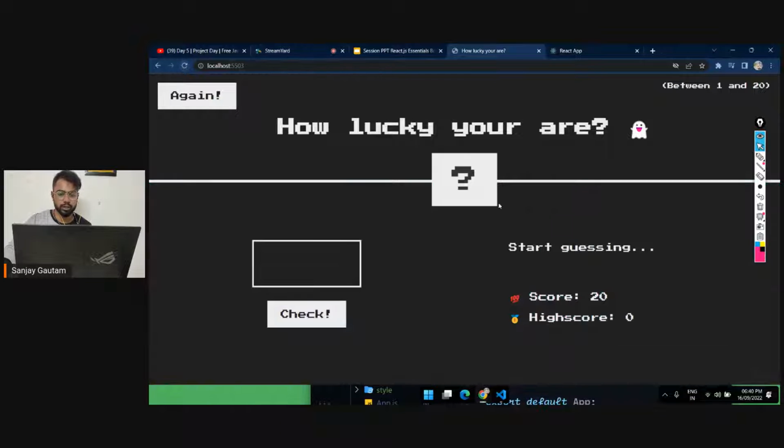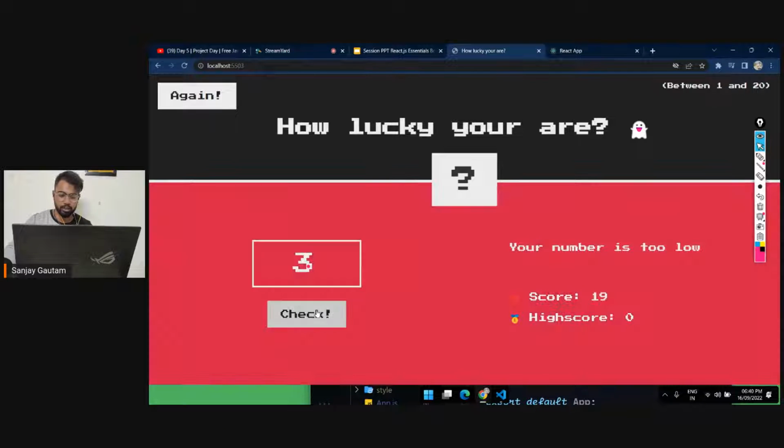So if I just go over here, you can look at here, I'm just going to decrease the score. If I put 3 here, see my score is decreasing one by one. And if my score gets to 0, I'm just going to lose my game. So now the score is 4, 3, 2, and 1. And we have to fix this. So basically if your score is lesser than 0, you're going to lose the game.